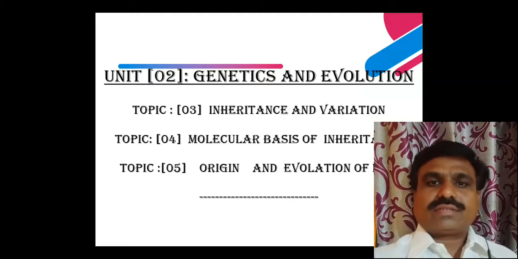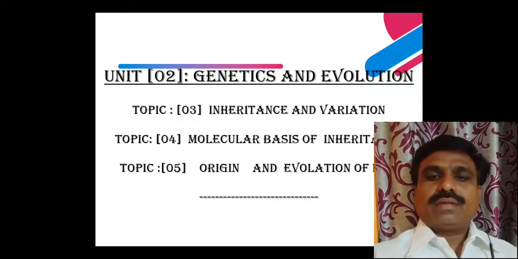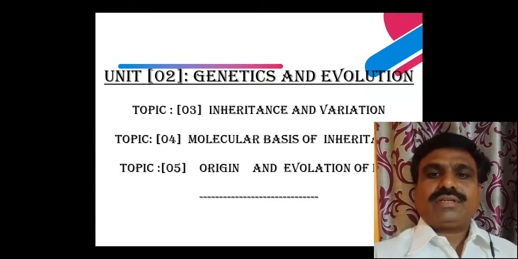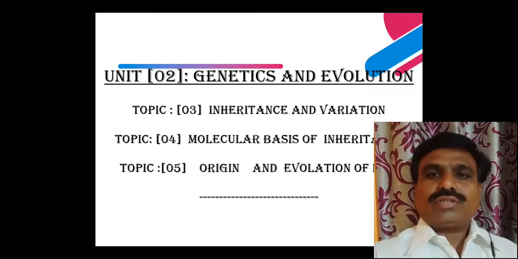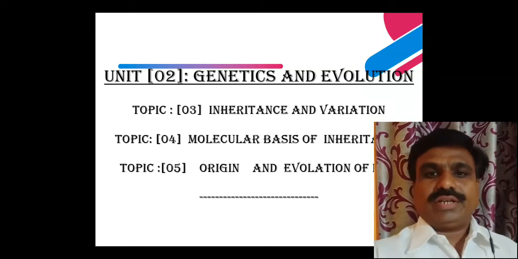In these topics, there are Mendelian laws. Mendel established the 3 laws regarding the inheritance pattern of genetic materials.